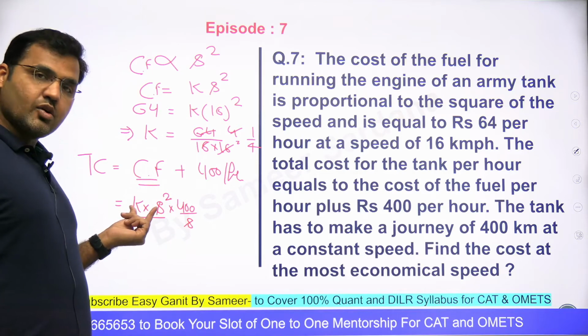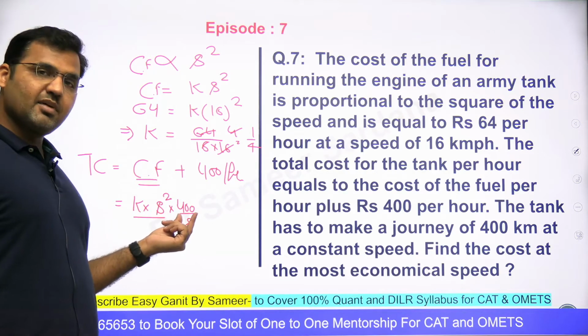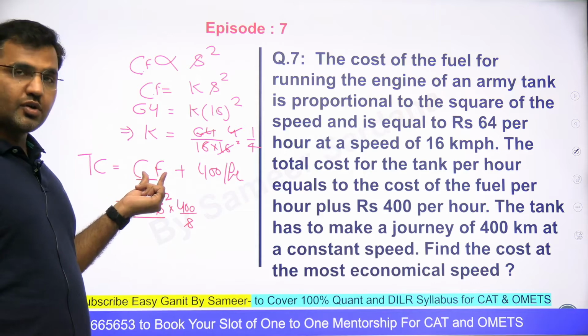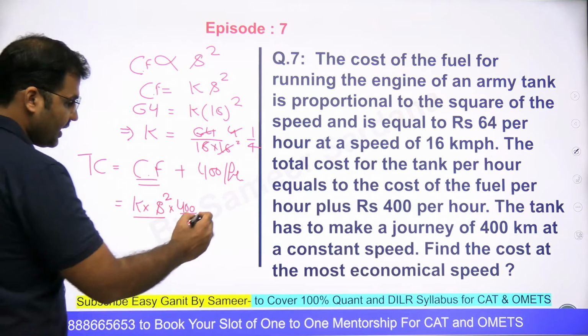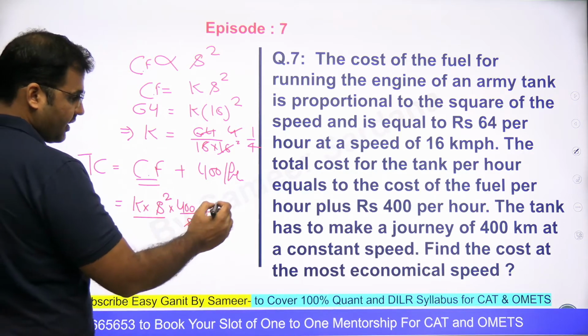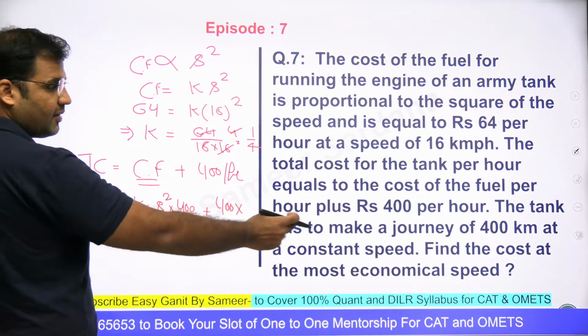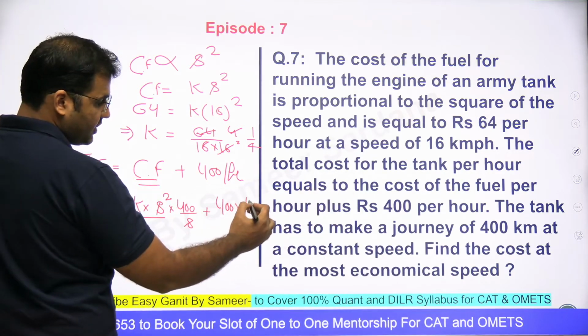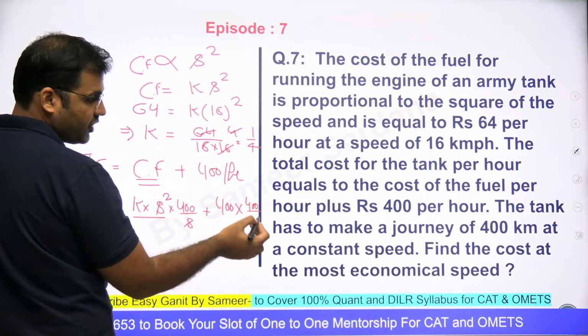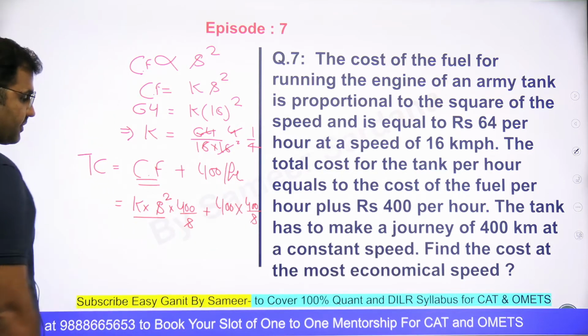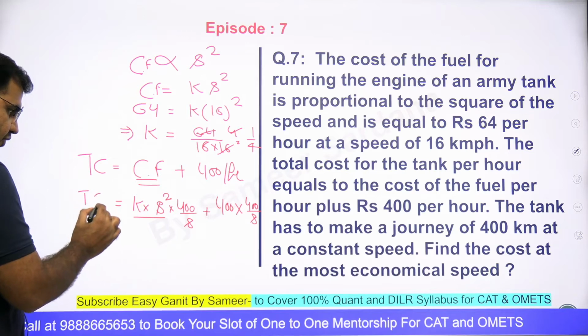So per hour cost of fuel multiplied by the total time will give me the total fuel cost plus 400 rupees per hour. Now I need to multiply it with total time. What is time? Time is the total distance, 400, divided by the most economical speed, which we have assumed to be s. Now that's the total cost of traveling, guys.